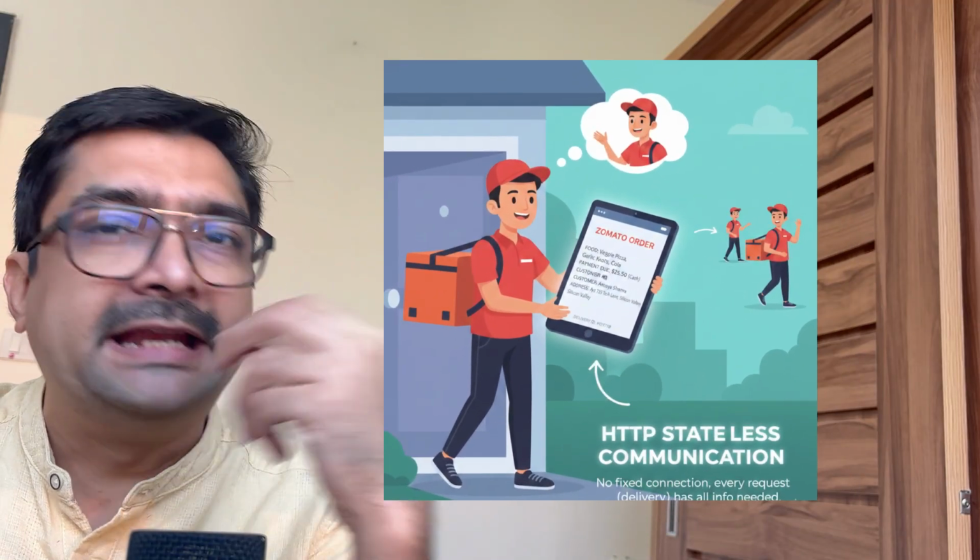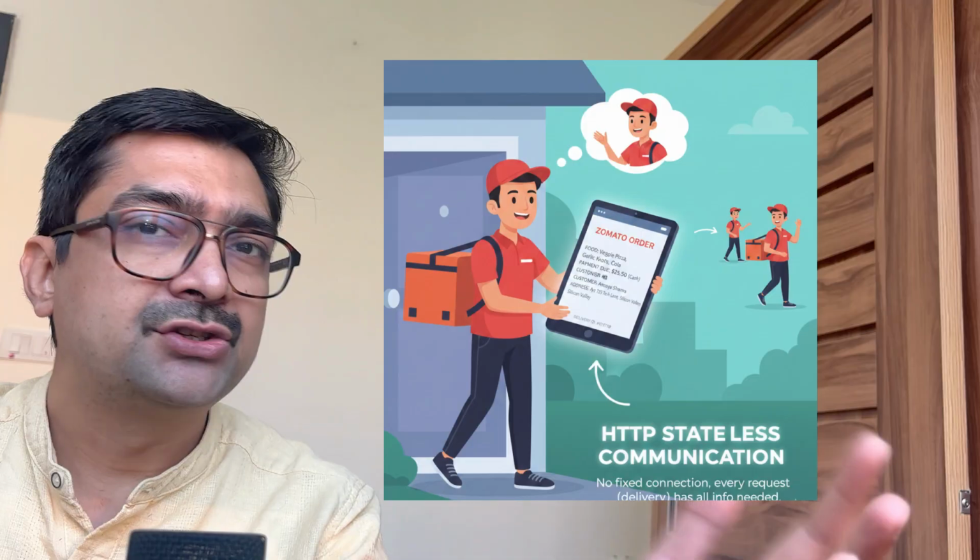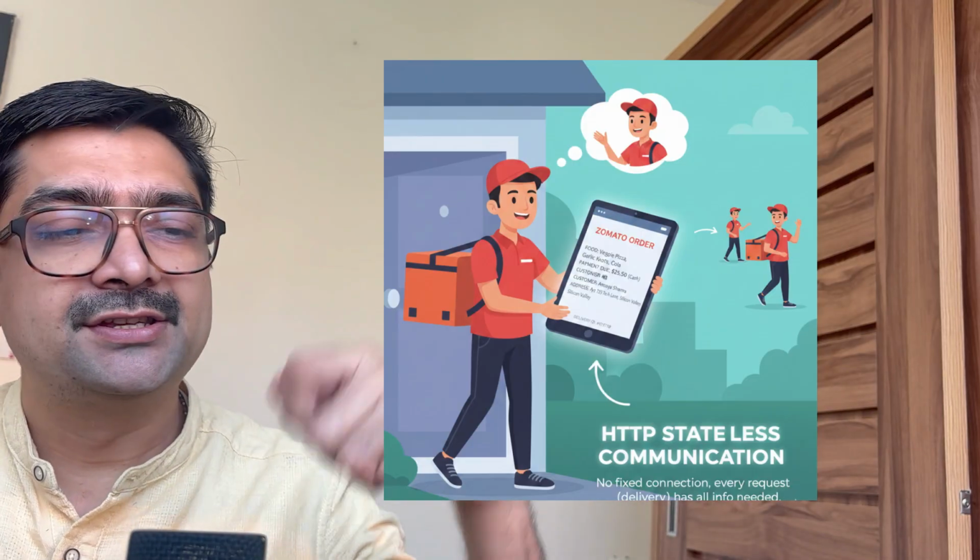Think of a food delivery company, for example. If there was just one single food delivery guy delivering your food every time, and if they had to remember your name, your address, your preferred mode of payment, let's say, this system would not scale. So instead, what happens is every time a new person might arrive at your doorstep, they don't remember anything of your previous interaction with that company. They have a slip, they just read it out. That is how it works. That is how it scales. That's exactly why the web chose statelessness.